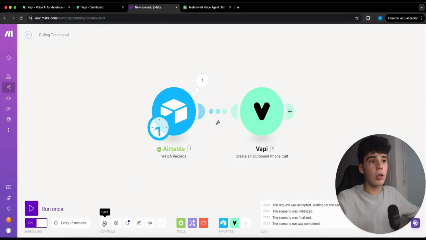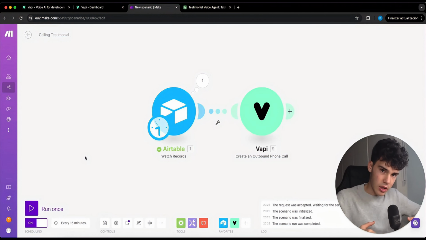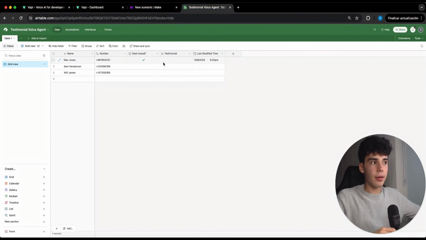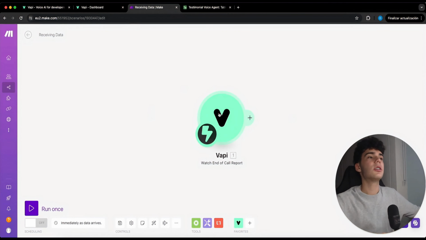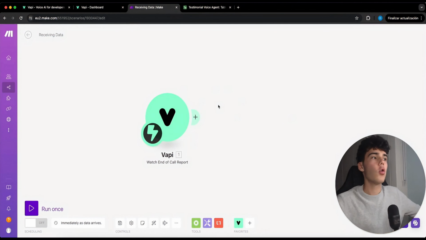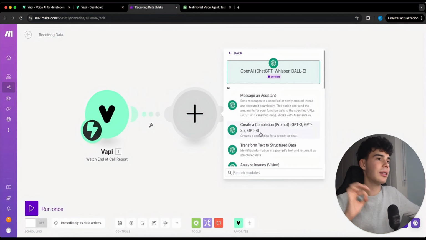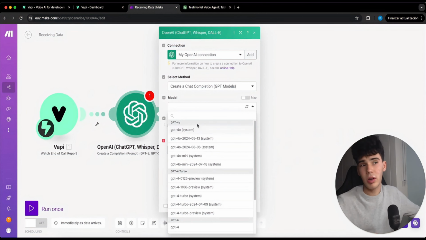Now we are gonna create the other scenario in which we are gonna receive that data. We're gonna extract the testimonial from the transcript to then add it back into Airtable. So yeah, let's go into it. Here we are in the previously inserted Vapi module. What we are gonna do first of all is add an OpenAI create a completion. We're gonna select GPT-4o mini.